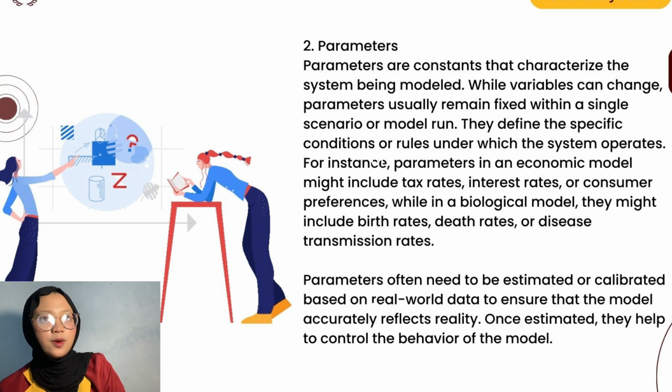For instance, parameters in an economic model may include tax rates, interest rates, or consumer preferences. In a biological model, they may include birth rates, death rates, or disease transmission rates. Parameters often need to be estimated or calibrated based on real-world data to ensure that the model accurately reflects reality. Once estimated, they help to control the behavior of the model.